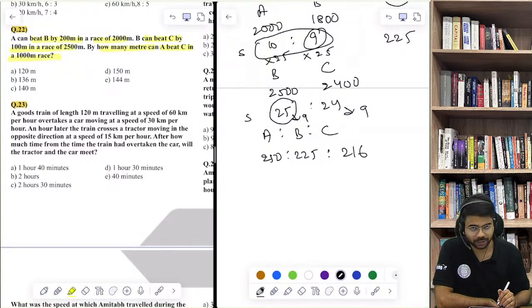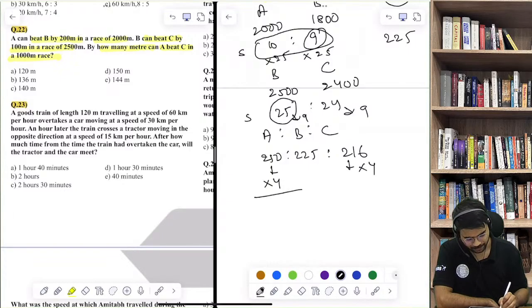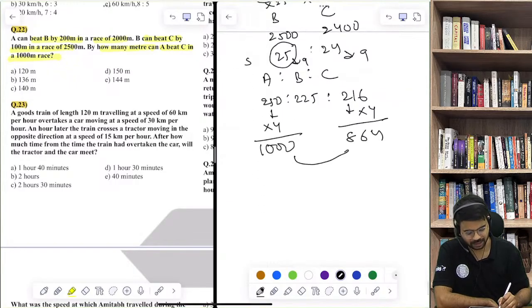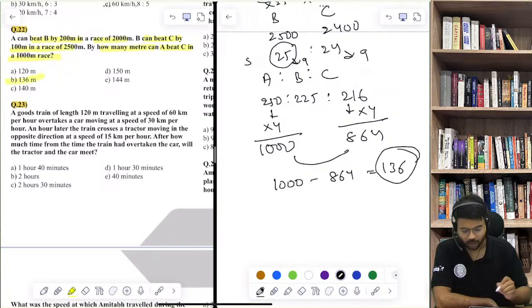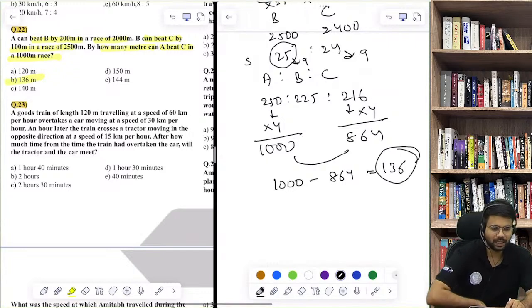Now in a 1000-meter race, if you multiply by 4 to make it 1000, when A covers 1000, C will cover 864 meters. So by how much distance will he beat C? 1000 minus 864 is equal to 136, which is option number B. Rohan has given the correct answer for this question.